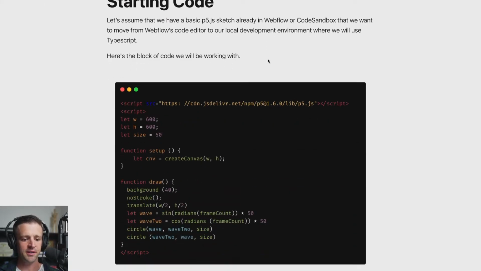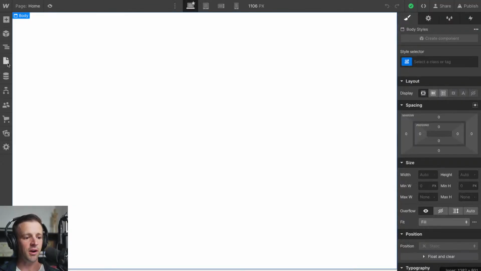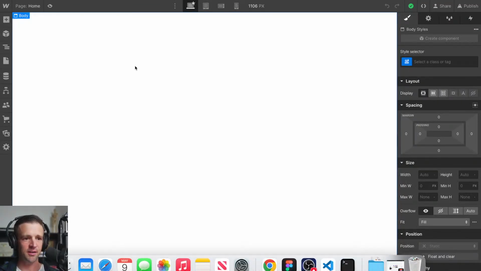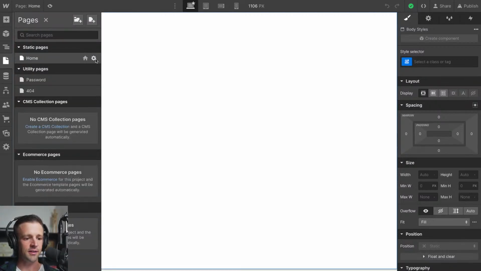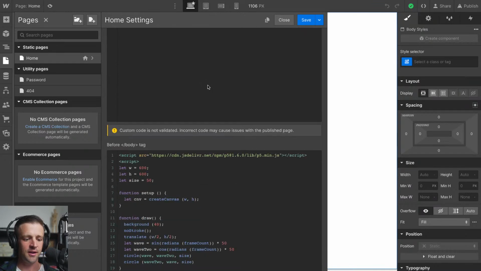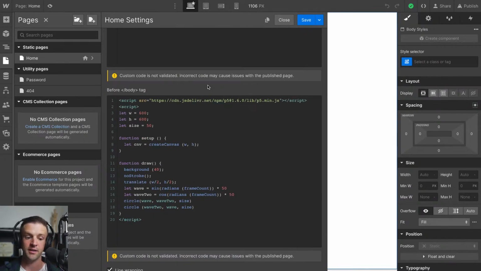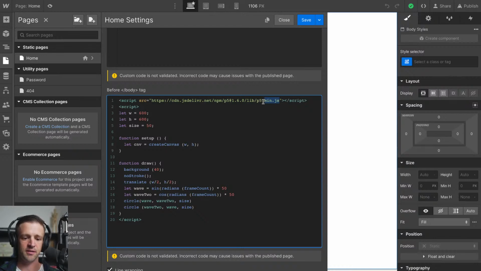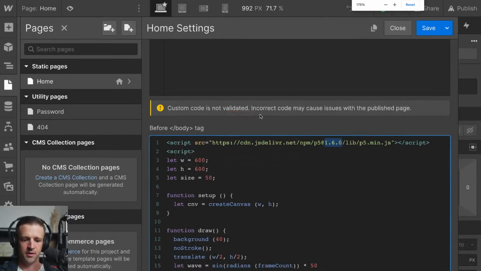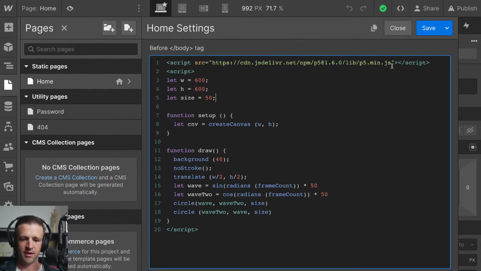So we've got that, and now we're going to take a look at our starting code. I have a Webflow project, and if I go to home, there's absolutely nothing on this Webflow project, but if we head into home here, and we come down to the before closing body tag, hopefully you're very familiar with this. If you're in this place or you're using Code Sandbox, then I'm trying to upgrade your level a little bit here. So the very first thing that we're doing is we're pulling in the code for p5.js. Now we're using the minified version of the JavaScript code, as you can see, .min.js, and we're using version 1.6.0.